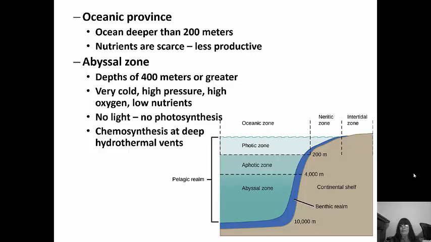And then the abyssal zone is 400 meters or greater. There's very cold temperatures, high oxygen but low nutrients, and very high pressure here. Light cannot penetrate that deep, so photosynthesis cannot occur. So they have to use chemicals at the hydrothermal vents in order to produce food.